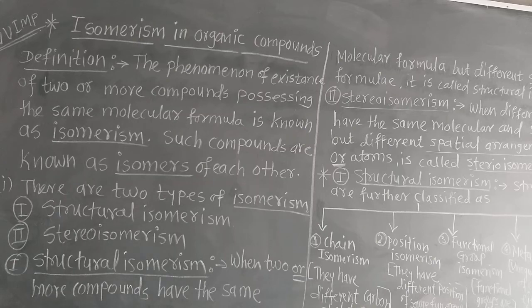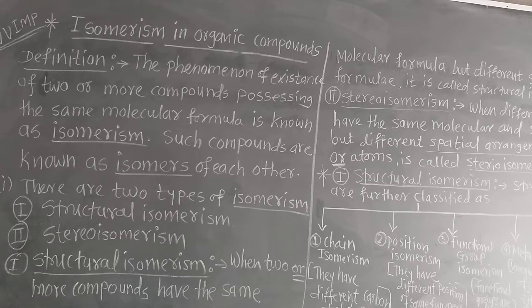Today we are going to learn a very important topic, isomerism in organic compounds. Because isomerism is the property of only the organic compounds. Inorganic compounds do not show this property. For example, copper sulfate, CuSO4, sulfuric acid, H2SO4.